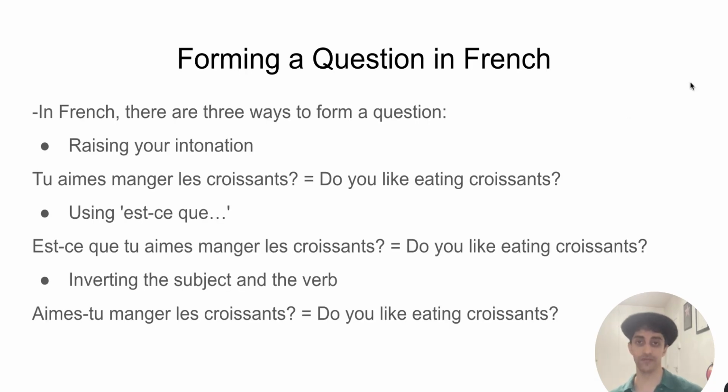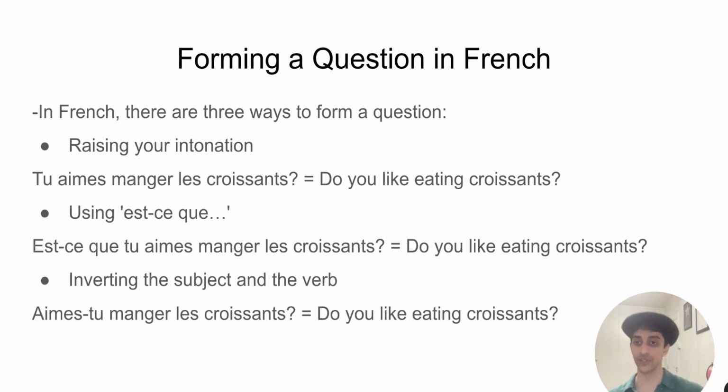But there are other ways to form questions in French as well. In fact, there are 3 typical ways to form a question in French. The first one is definitely the simplest. It doesn't require any alteration to the sentence or the words grammatically at all. And that is just to raise your intonation. That can work somewhat in English too. So you raise your intonation towards the end of the sentence, and that indicates that what you're saying is a question rather than just a statement.